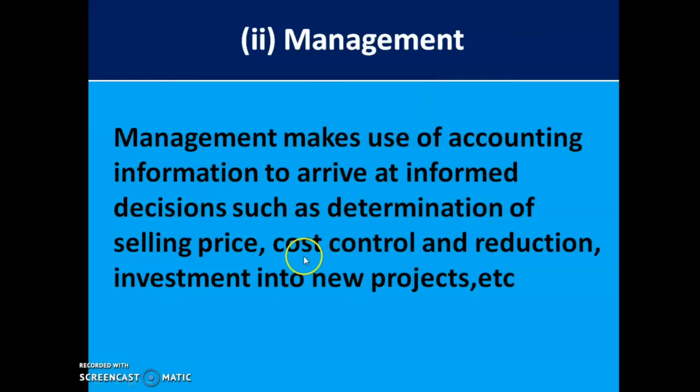They will decide what the selling price of one product will be, or whether we have enough cash so that we can invest in the new project. What are the measures we can take to reduce or control the cost of production? All these decisions are taken by the management, and accounting information, which is produced by the process of accounting, helps them to make the decisions.